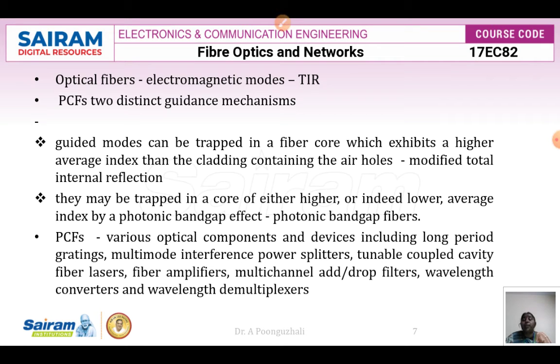That is one process of transmitting the wave through the core. The other is using the photonic band gap effect, in what we call photonic band gap fibers. In this case, the electromagnetic wave or the modes we want to propagate are trapped in the core, which may have a higher refractive index, a lower refractive index, or an average index, by a concept called the photonic band gap effect. We call this type of fiber a photonic band gap fiber.